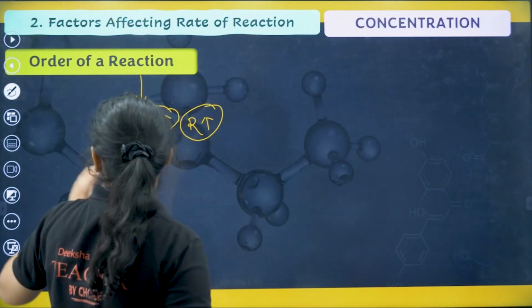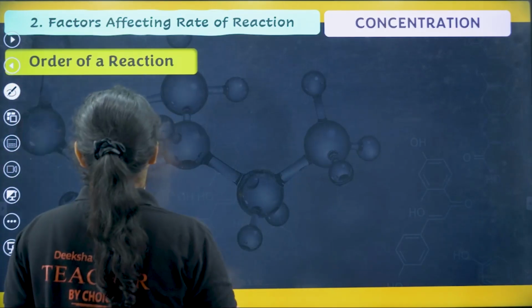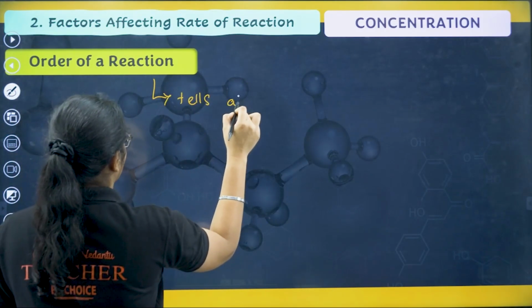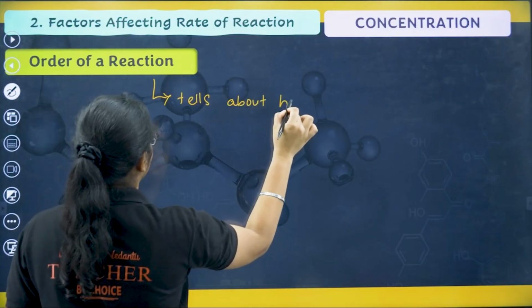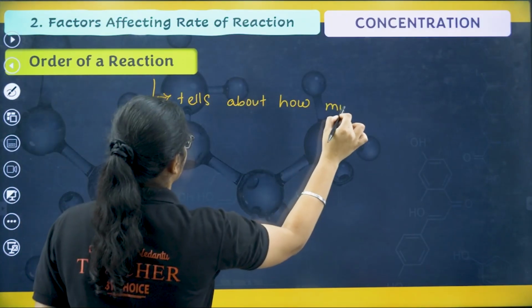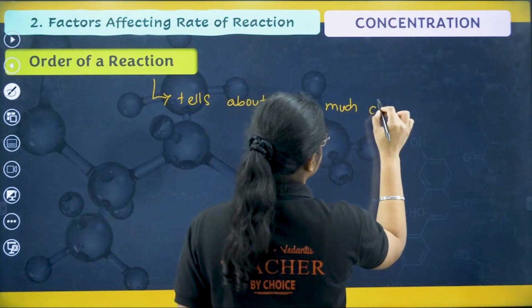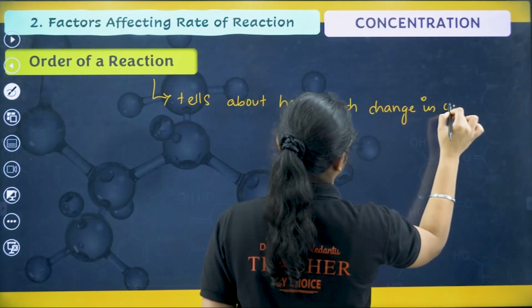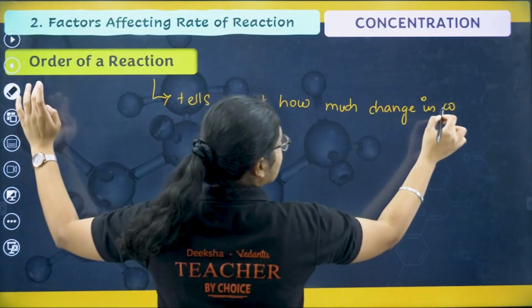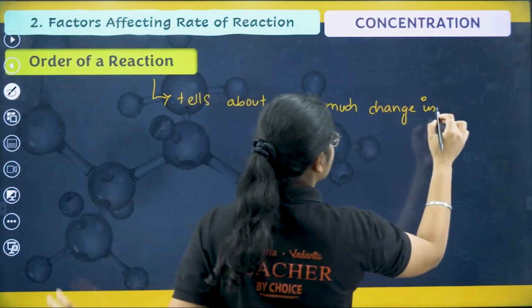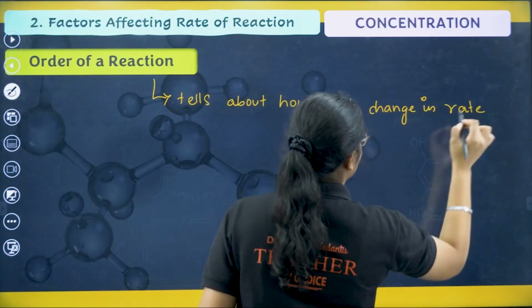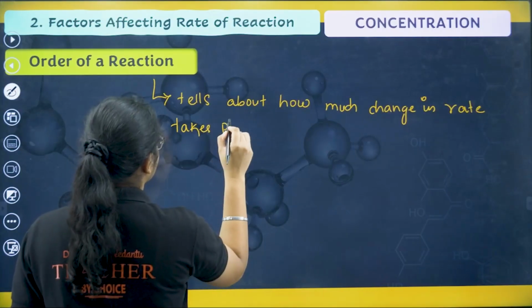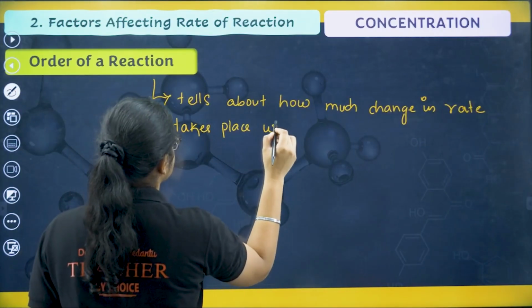So order of a reaction tells about how much change in rate takes place with the change in concentration.